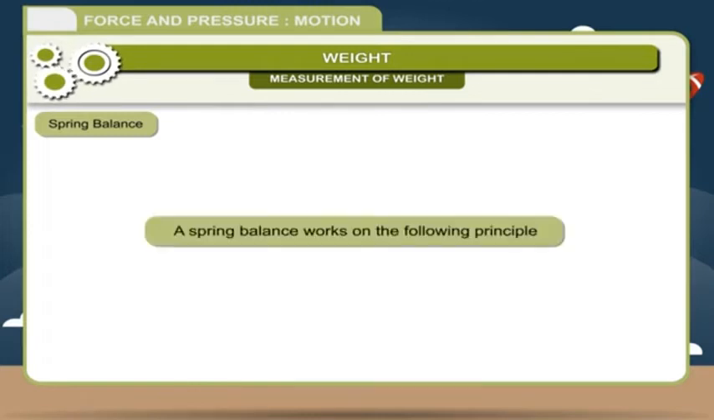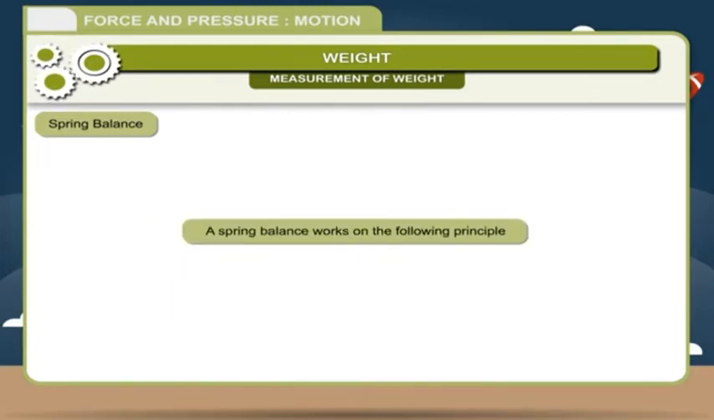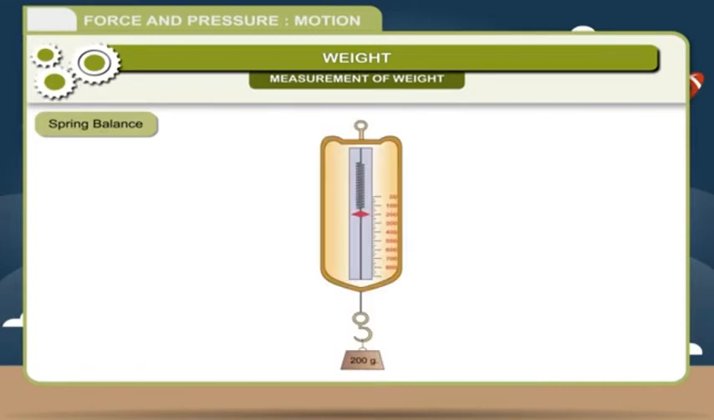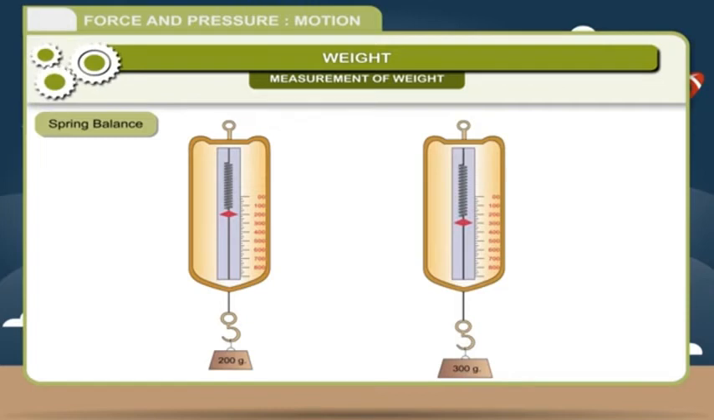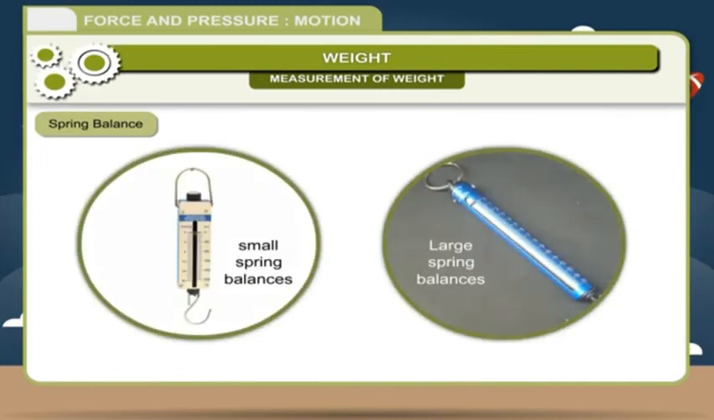A spring balance works on this principle. The extension produced in a spring is directly proportional to the weight suspended from the spring. That is, if the weight of a body is more, the extension produced in the spring will also be more. In other words, the pointer will move downward to a greater extent. For the laboratory, small spring balances are used, and for other purposes, large balances are used.